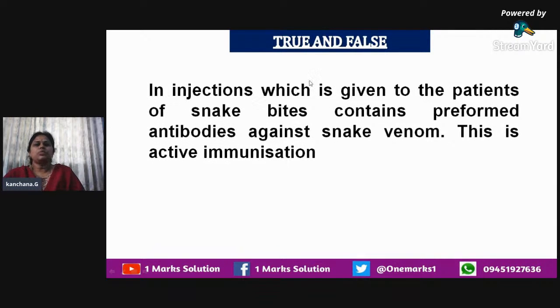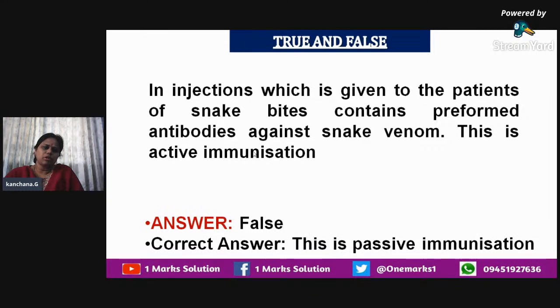Injections given to the patients of snake bites contain preformed antibodies against snake venom. This is active immunization. This is the question, and you have to go through the question properly. So you know that the answer is false, because this kind of immunization is passive immunization.